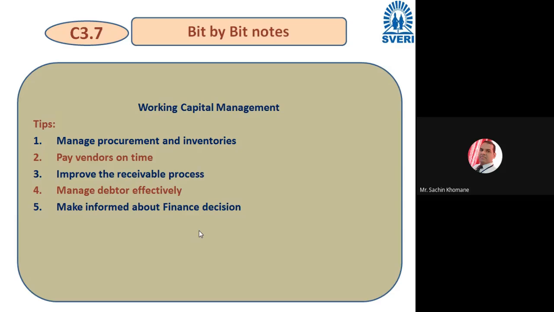Otherwise, unnecessarily you need working capital again and again. Suppose you need 1000 nuts and bolts and you purchased only 800. For the remaining 200, you will waste your working capital money, which is required for another place, right? So managing working capital is an important aspect, and you need to work on procurement and inventories.